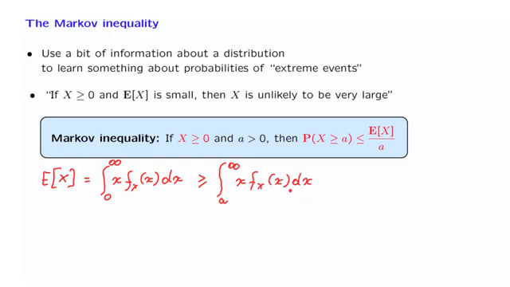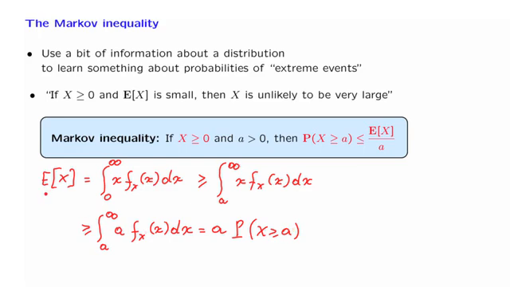Over the range of integration that we're considering, x is at least as large as a, therefore the quantity that we're integrating from a to infinity is at least as large as a times the density of X. And now we can take this a, which is a constant, pull it outside the integral, and what we are left with is the integral of the density from a to infinity, which is nothing but the probability that the random variable takes a value larger than or equal to a.